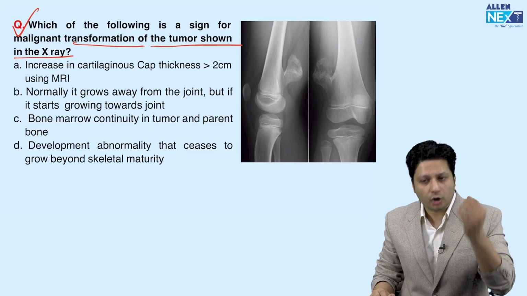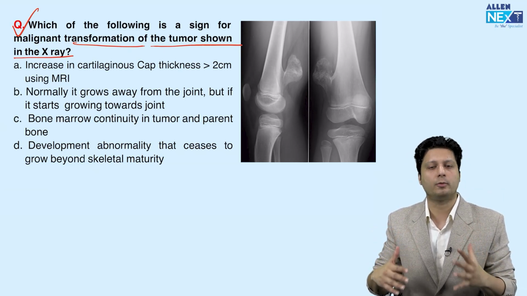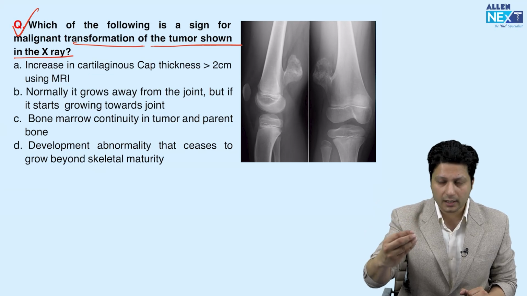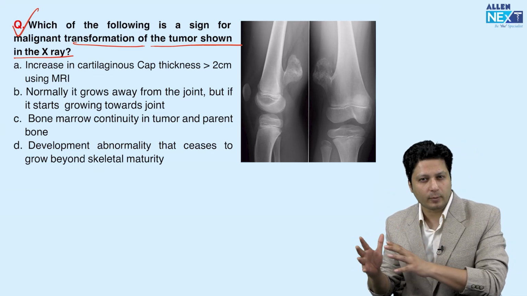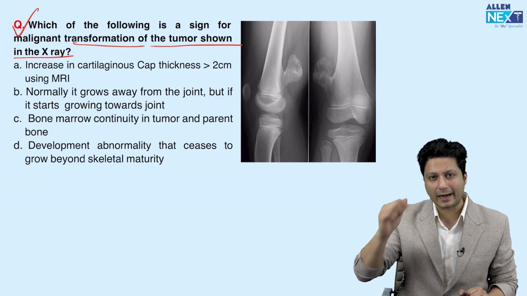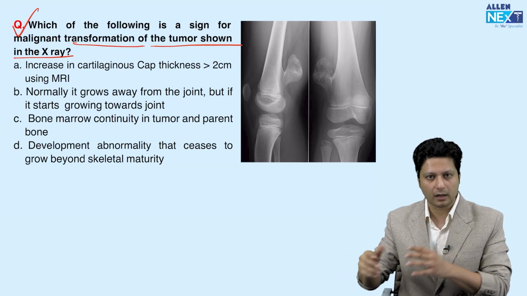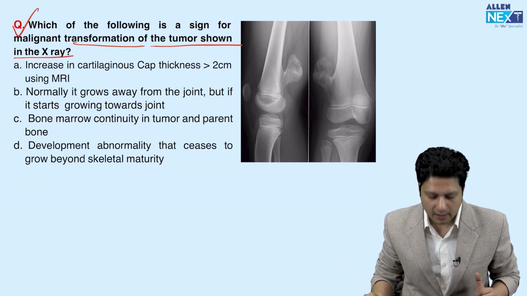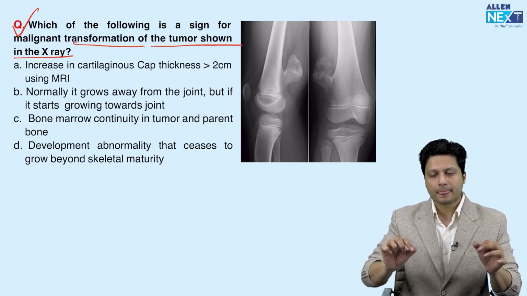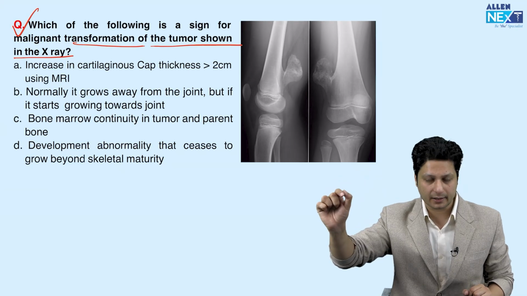Remember, osteochondroma is a hot topic today. It is a tumor that is identifiable just by looking at the X-ray. What are the specific features of osteochondroma? Here they are asking which of the following is a sign to suggest that this osteochondroma lesion has turned malignant.